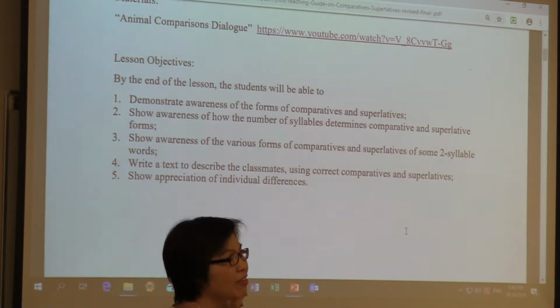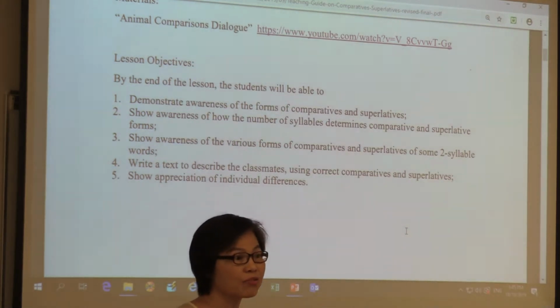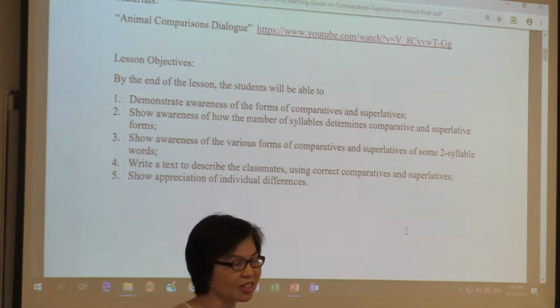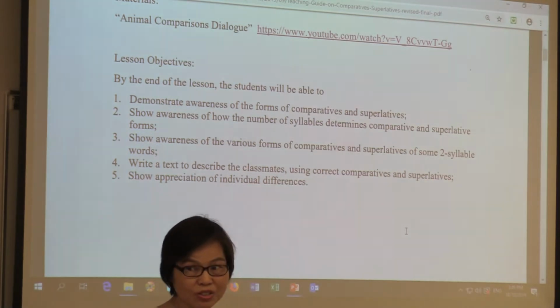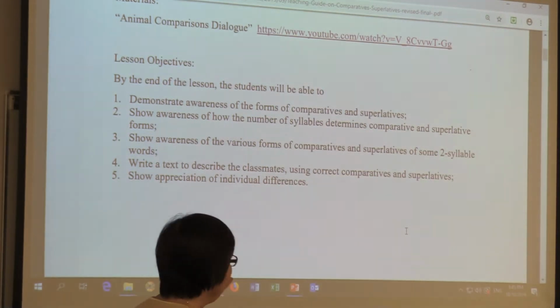So this is more for the advanced level to let them be aware of the variant forms. Remember we said that some of them can have both the inflectional form, er and est, and also the analytical forms, more and most. So objective 3 is for the more advanced students. Of course it can be omitted if you don't think that's suitable for the students.